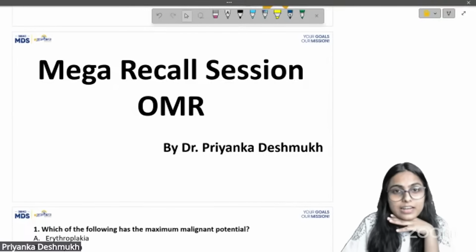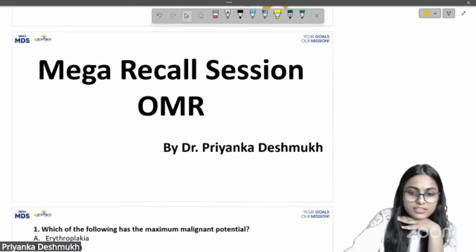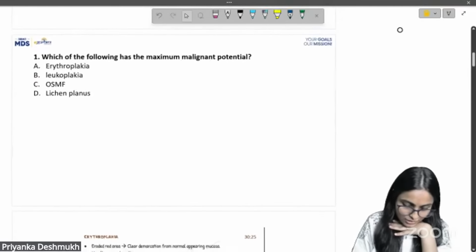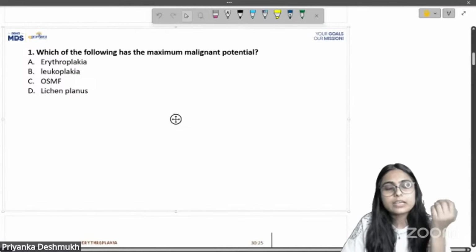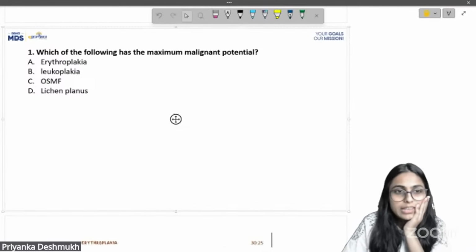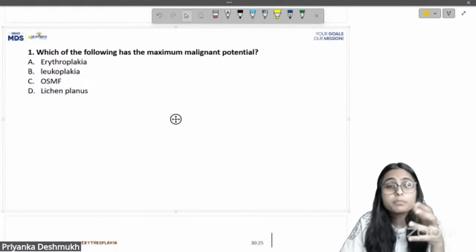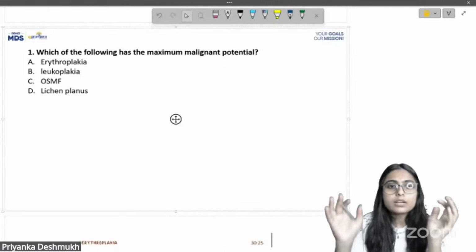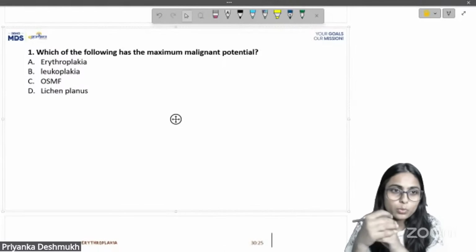So let us start with the recall session of OMR. We have collected these questions based on the recall by the students. If you can correct some options or add some important points to the questions, you can do so in the chat box. Based on our recall, we are going to start with the OMR recall.